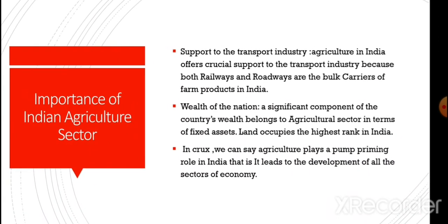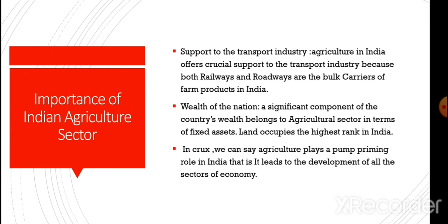Next, this is support to the transport industry. Agriculture in India offers crucial support to the transport industry because both railways and roadways are the bulk carriers of farm products in India. Wealth of the nation: a significant component of the country's wealth belongs to the agriculture sector in terms of fixed assets. Land occupies the highest rank in India.